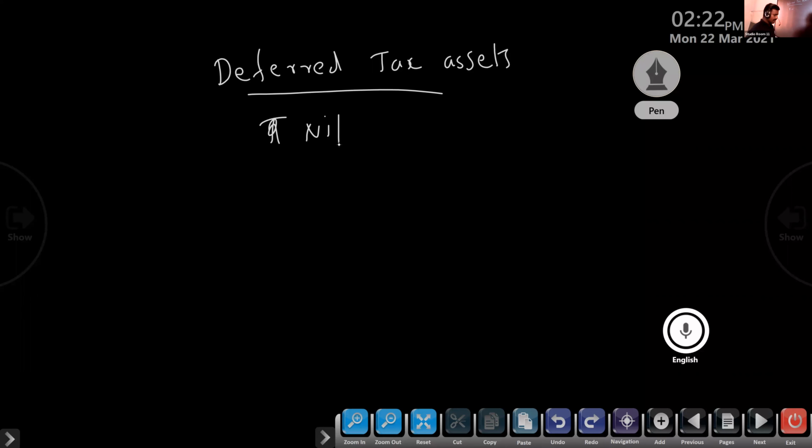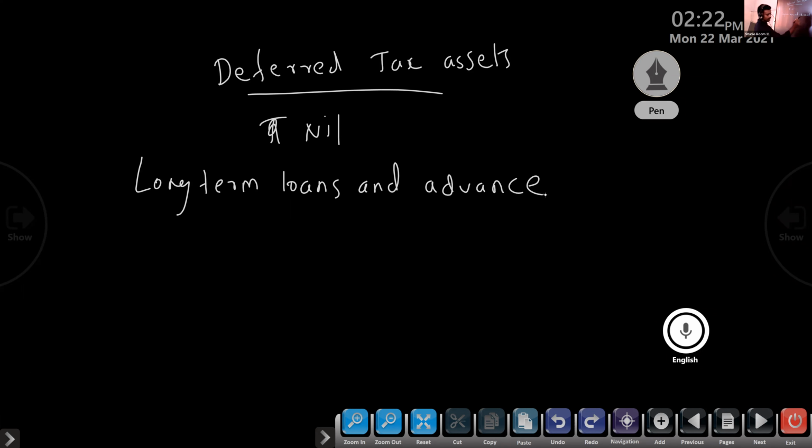Then the subhead is one. Next one, long-term loans and advances. Here we are giving a loan. Non-current liability means we took a loan from banks or financial institutions. Here we have given the loan. So what are the long-term loans and advances?